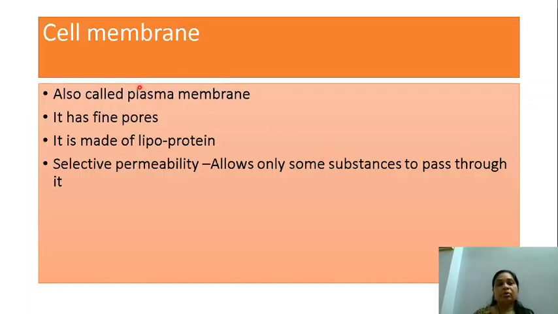Now, what is a cell membrane? It also has another name. It is also known as a plasma membrane. What has it got? It has fine pores. Why does it have fine pores? So that substances can enter or leave it. What is it made up of? It is made up of lipoprotein, a proteinaceous substance. It is selectively permeable. As I told you, it does not allow any substance to pass through it, only certain substances. That is known as selective permeability. Selective means only certain substances are allowed to pass through.